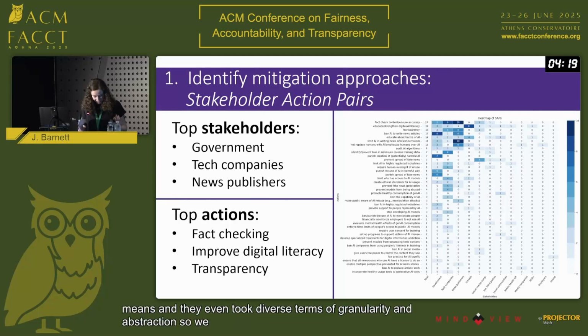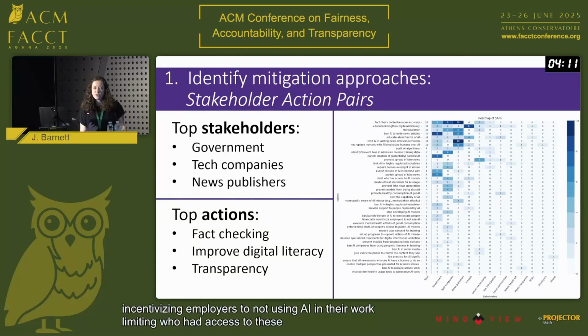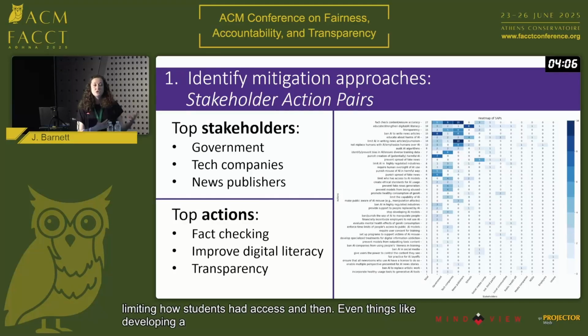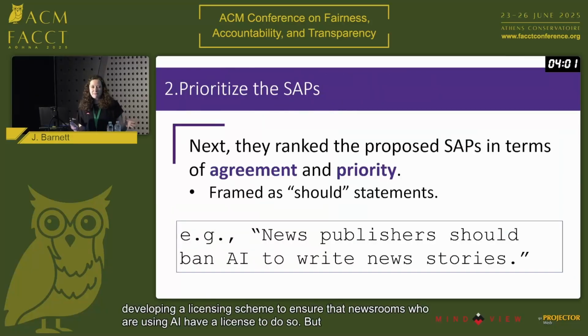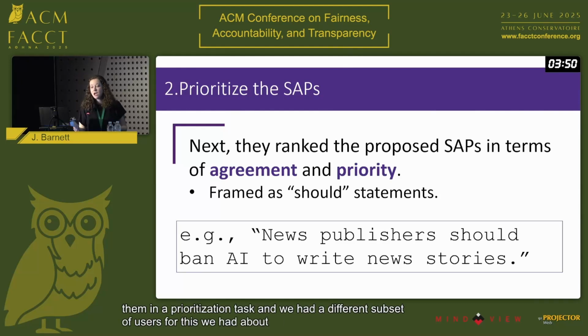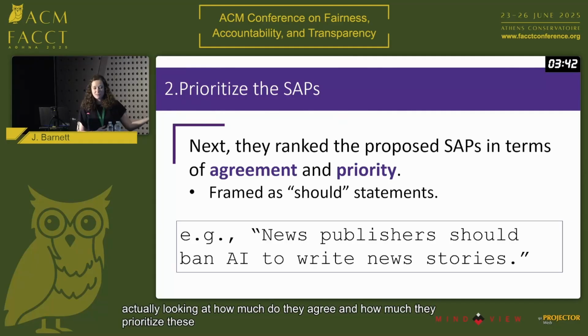So we even saw things like financially incentivizing employers to not use AI in their work, limiting who had access to these models, predominantly students, limiting how students had access, and then even things like developing a licensing scheme to ensure that newsrooms who are using AI have a license to do so. But does it really matter if a lot of people came up with the idea? That doesn't necessarily translate to the fact that they want to see it enacted in policy. So next we engaged them in a prioritization task, and we had a different subset of users for this. We had about 90 users looking at those same scenarios, narrativizing the harms, and then they're actually looking at how much they agree and how much they prioritize these SAPs that were come up with in the previous study.